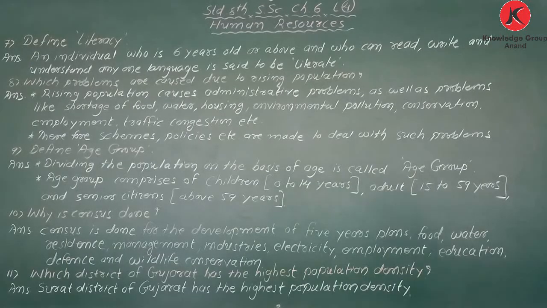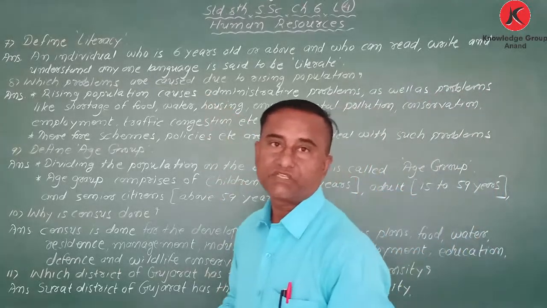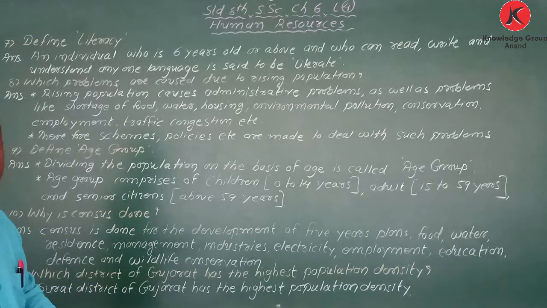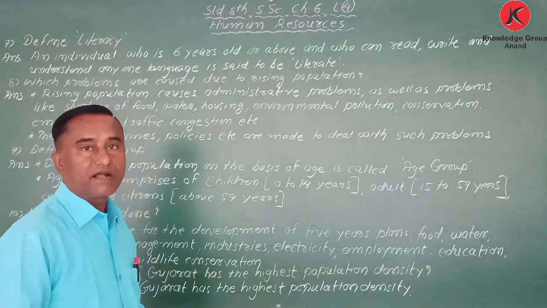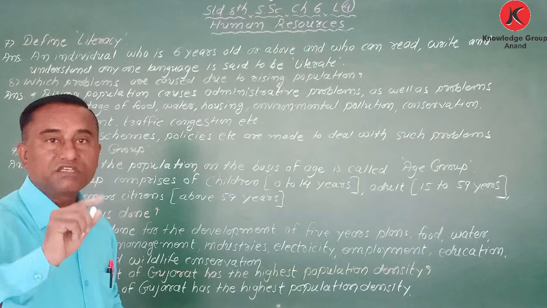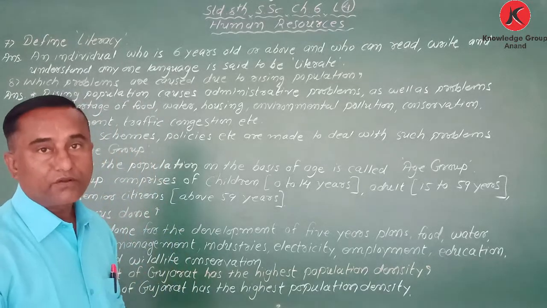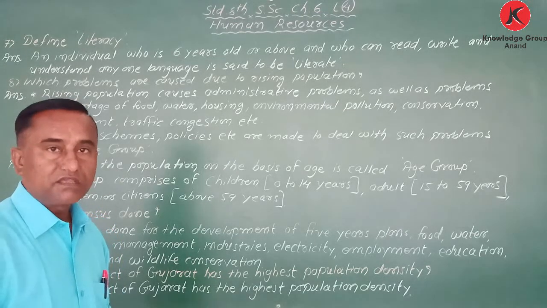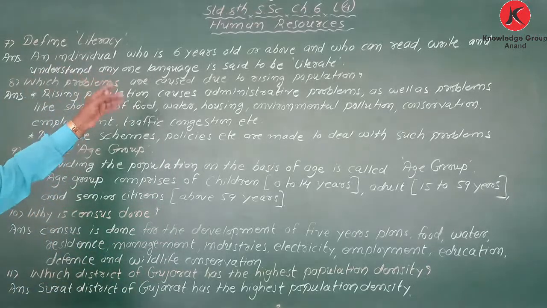Dear students, my next question is define literacy. My dear students, when we consider the definition of a literate person, I explain. Any person, an individual, who is 6 years old or above and who can read, write, and understand at least one language, is called literate. Define literacy. Now the answer.